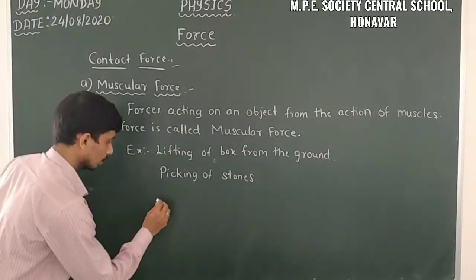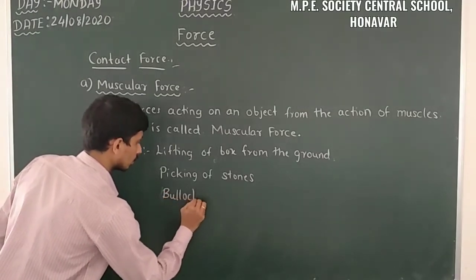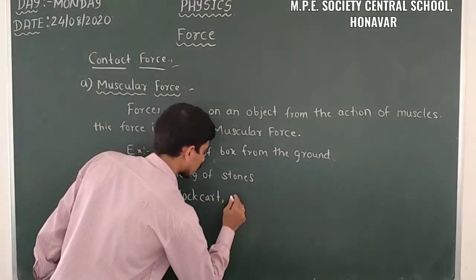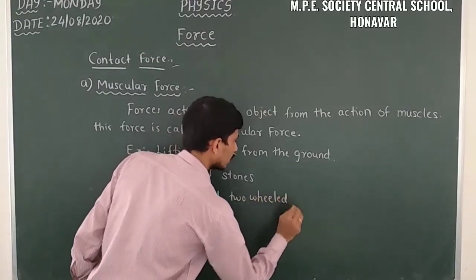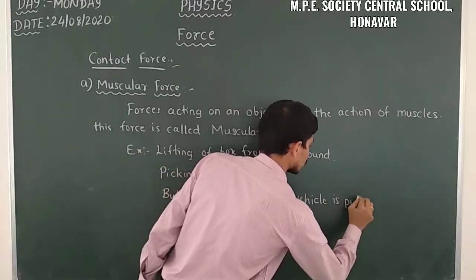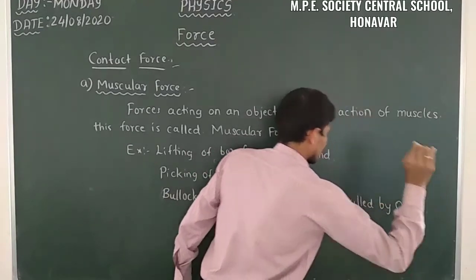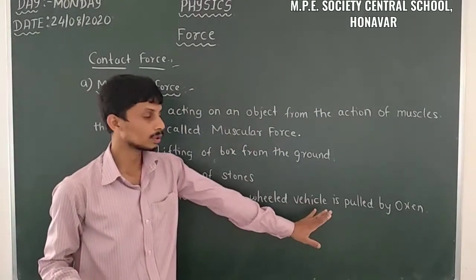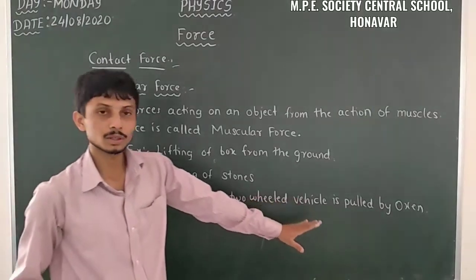Then the bullock cart, in which a two-wheeled vehicle is pulled by oxen or bulls.